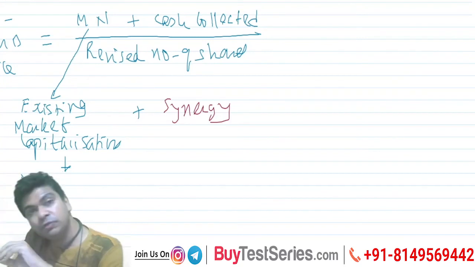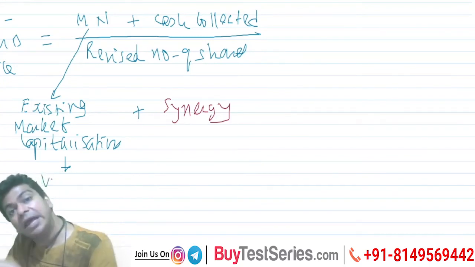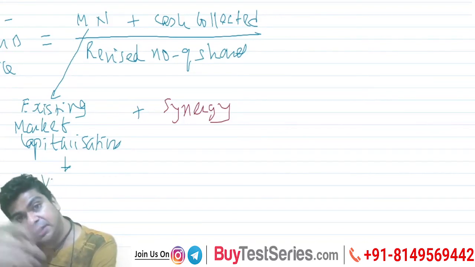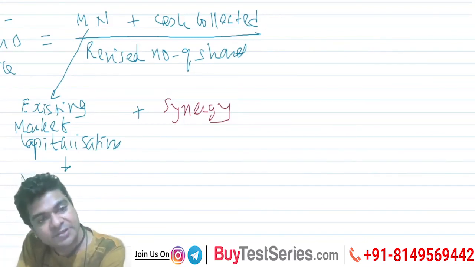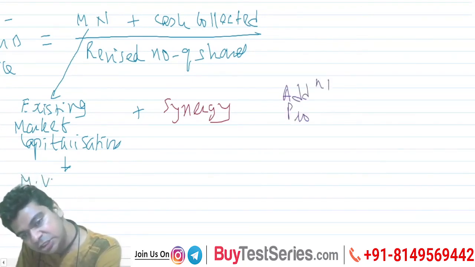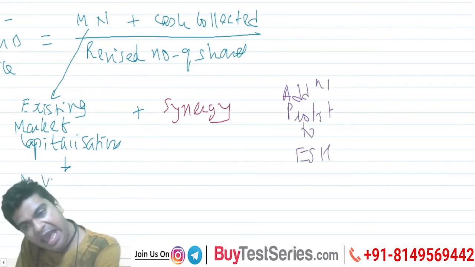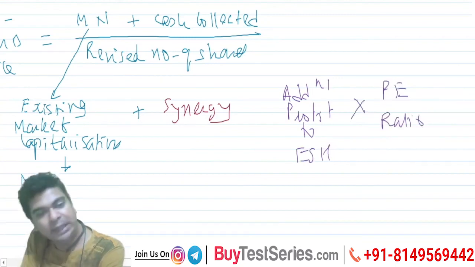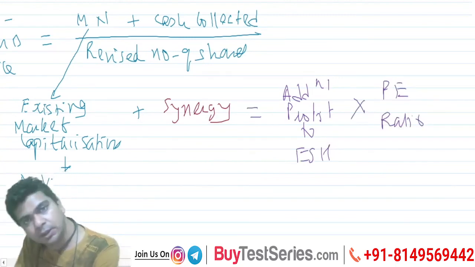Let us say we are of the view that because of the rights issue, by so and so amount, the profit of the company will increase. Okay, so we are expecting additional profit. So we will take the additional profit to equity shareholders and we multiply this by the PE ratio. This will give me synergy.